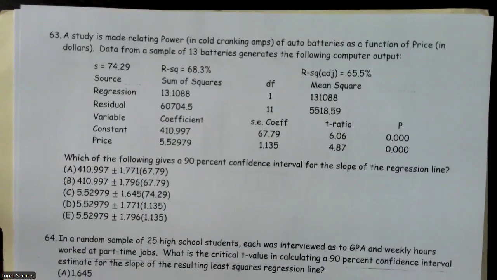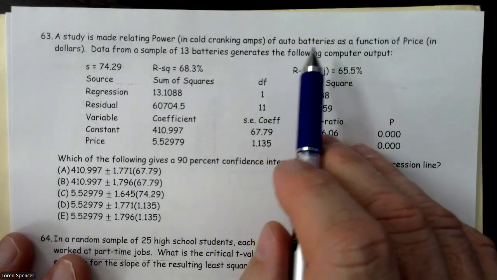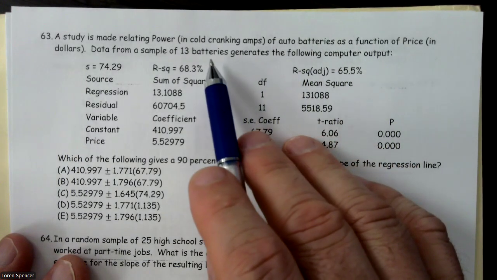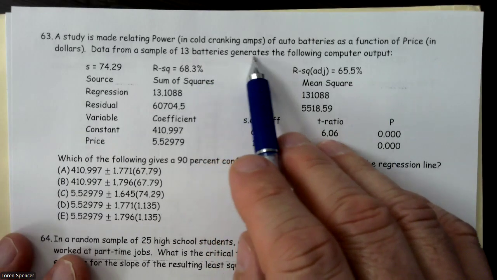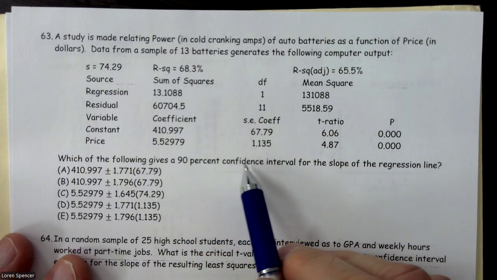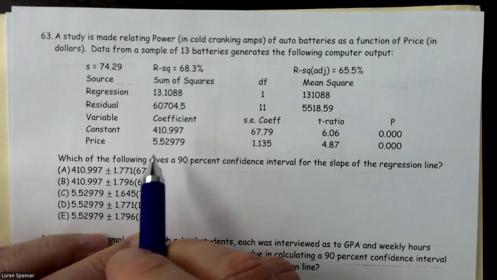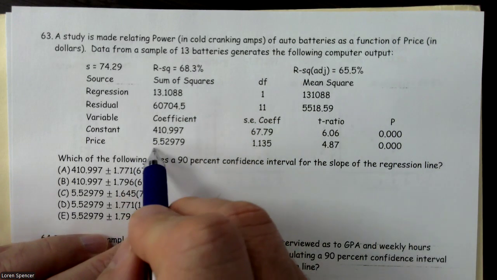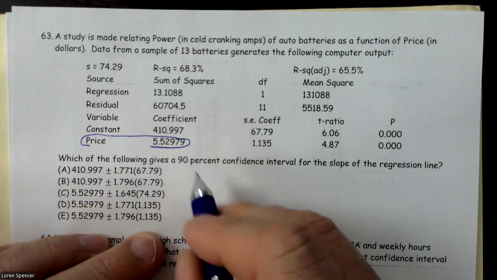So 63. A study is made relating power and cold cranking amps of auto batteries as a function of price in dollars. Data from a sample of 13 batteries generates the following computer output. Which of the following gives a 90% confidence interval for the slope of the regression line? Well, first off, we need to identify our slope. Our slope is right here because it's always below our constant.